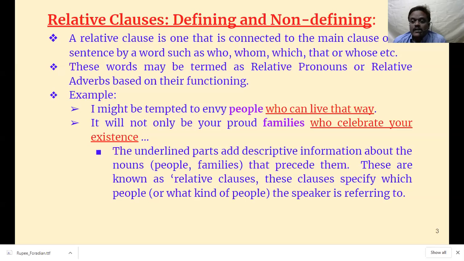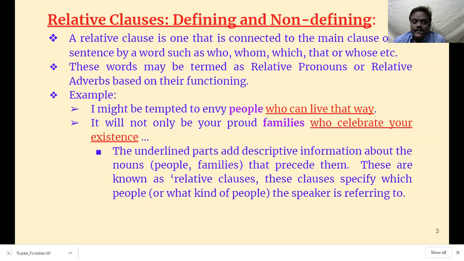So, today we are going to learn about relative classes, which is none other than the adjective class. What does it do? It acts like an adjective. It gives extra information about a noun. What is an adjective? We say a good girl. So, good is an adjective. In the same way, a girl who is so good. So, who is so good is working as an adjective, but it is a class because it has a subject, who, a verb, is, and good, of course, the adjective.